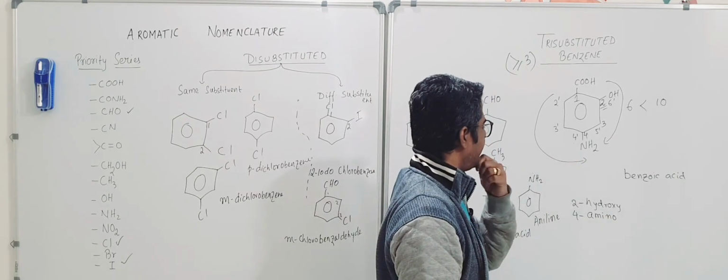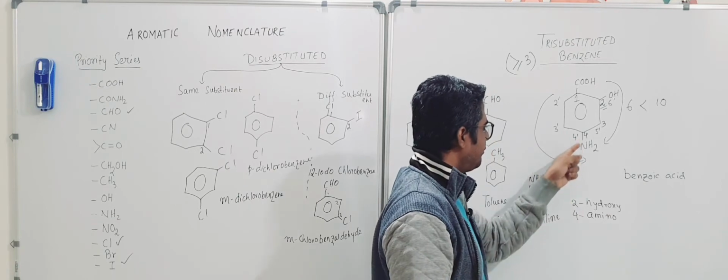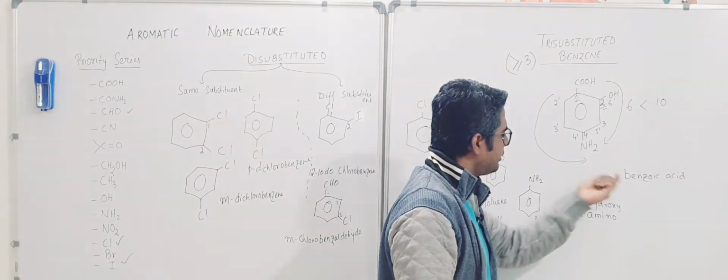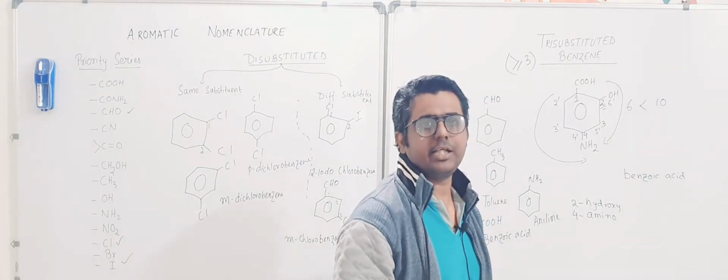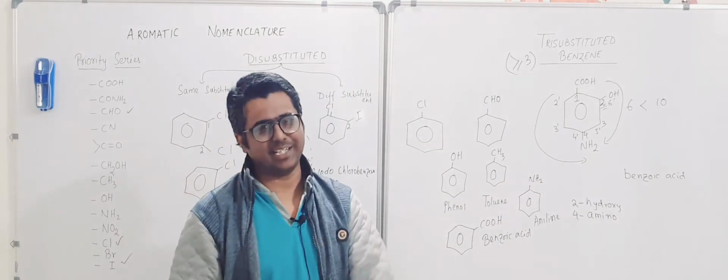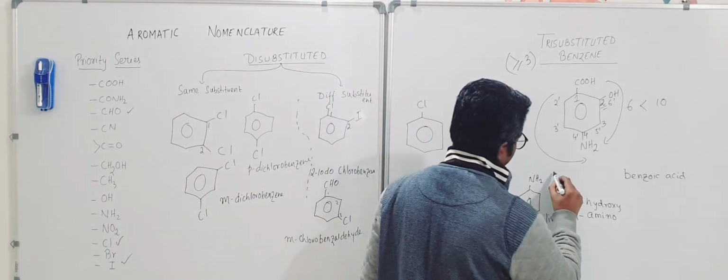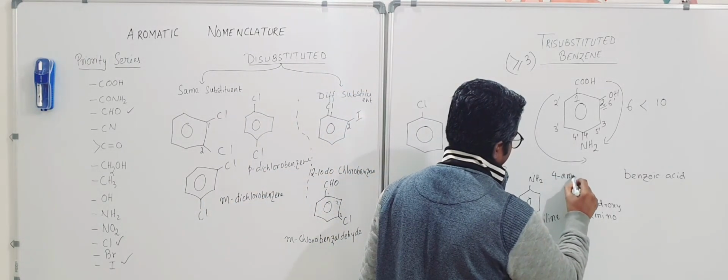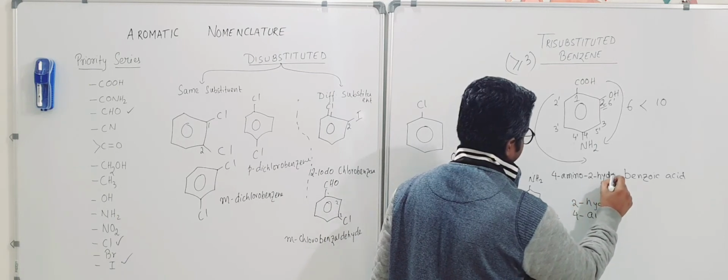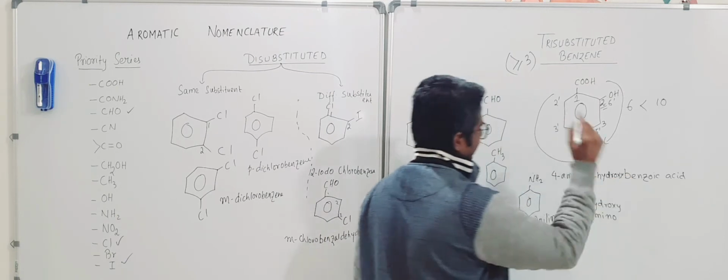Now we have to understand one thing: in 4 position we have amino. Should we write amino first or hydroxy first? Definitely in this case we will follow our good old alphabetical rule. So 4-amino first, then 2-hydroxy, and the job is done, benzoic acid.